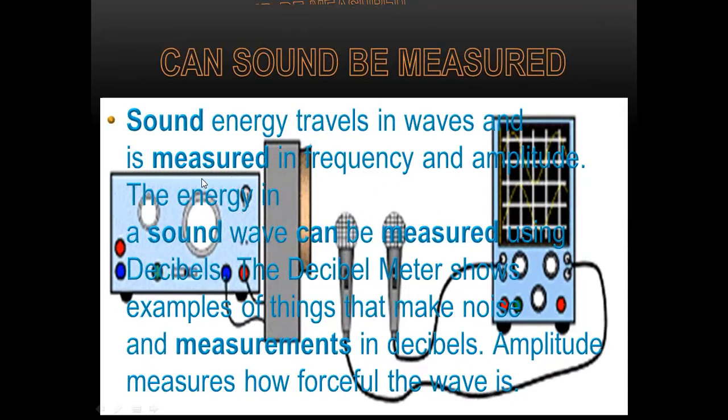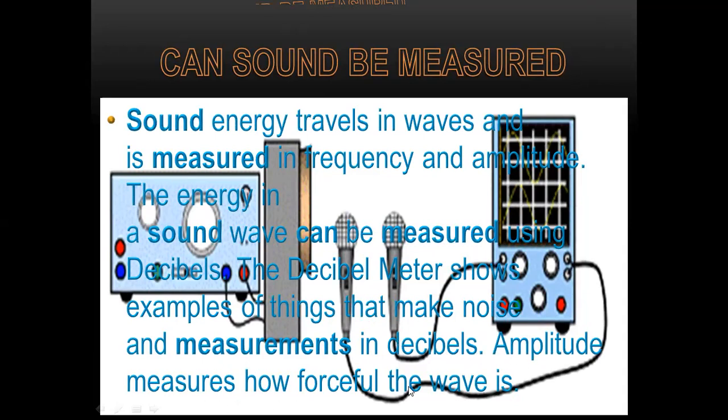Sound energy travels in waves and is measured in frequency and amplitude. The energy in a sound wave can be measured using decibels. The decibel meter shows examples of things that make noise and their measurements in decibels.